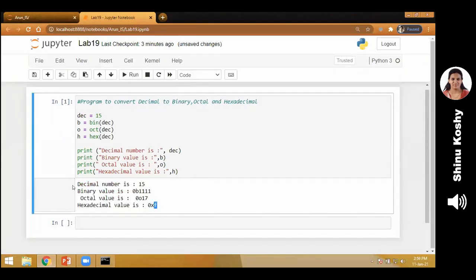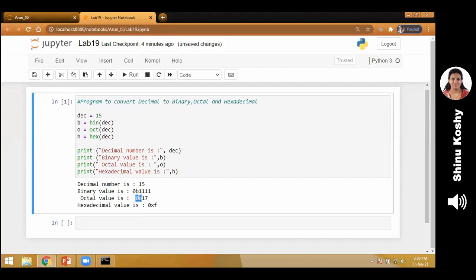See the output? Now, if you notice, decimal number 15, I am displaying. 15 is now being converted to binary, octal, and hexadecimal. The binary value starts with 0b. It indicates that it is in binary form. So that is not the answer. The answer is 1111. That is the binary value of 15 is 1111. Before that, it is prefixed with 0b. What does it stand for? It is in binary form.